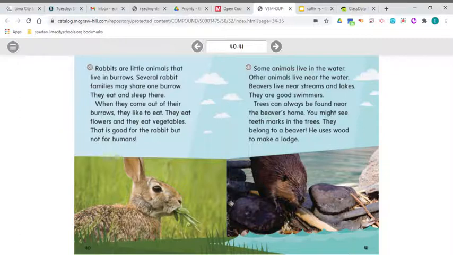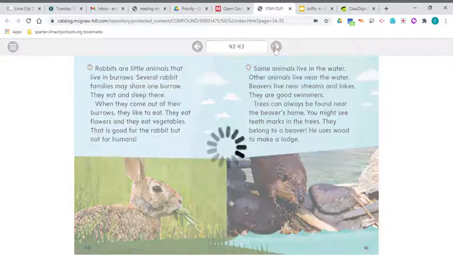Now, I think that after reading page 41 and reading about all these facts about this animal called the beaver, we have to think about what kind of knowledge the author had to be able to write an informational text, right? This author presents factual information to the reader, and he includes lots of information like beavers live near streams and lakes, they're good swimmers, they use trees to make a lodge. So, how does this information help you understand the selection? Well, it tells you more about how animals can make homes. And that's one of the ways that this author uses his knowledge to convey that information.